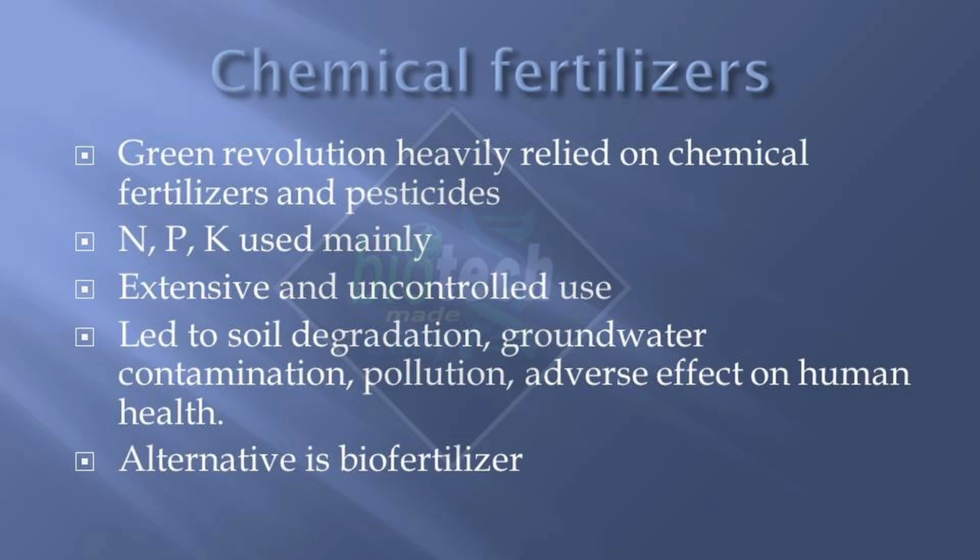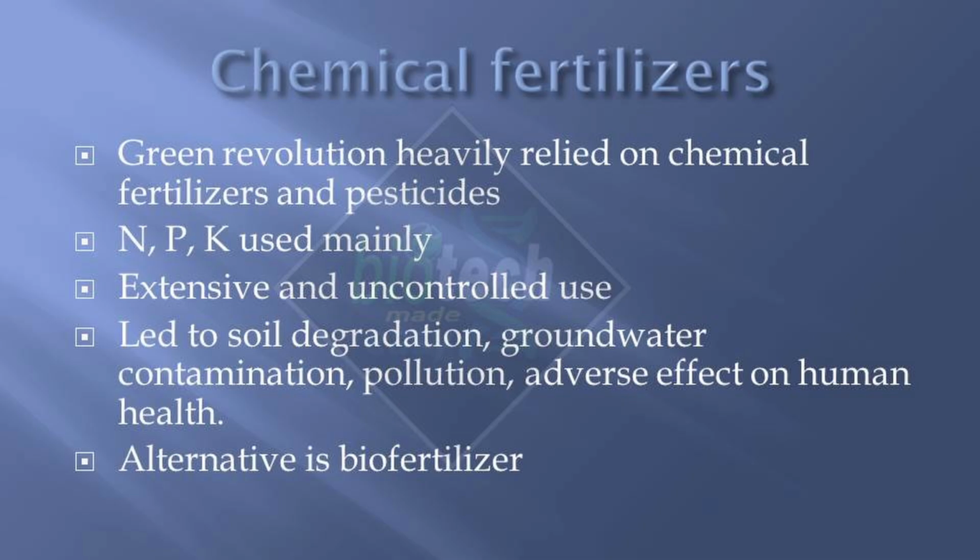Now, let's see a little about the chemical fertilizers. We already discussed that the Green Revolution heavily relied on chemical fertilizers. And NPK, nitrogen, phosphorus and potassium, these were mainly used. But then what happened?